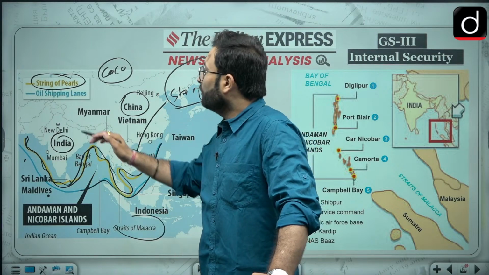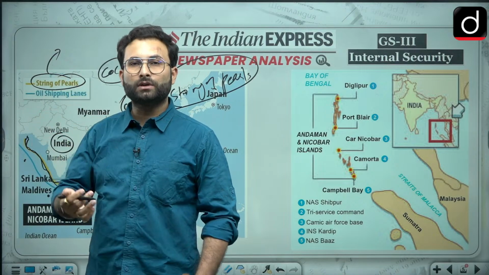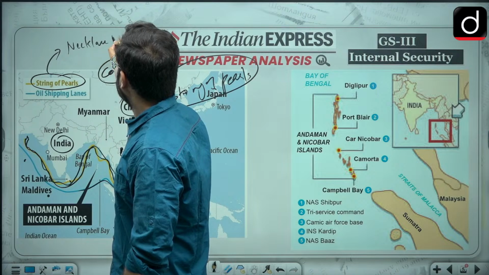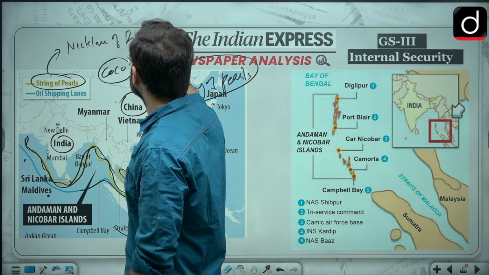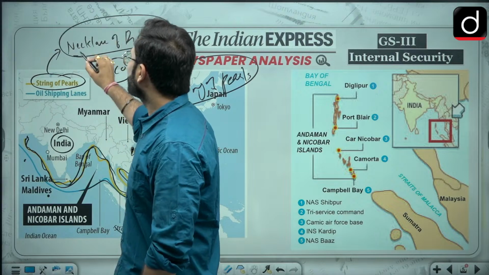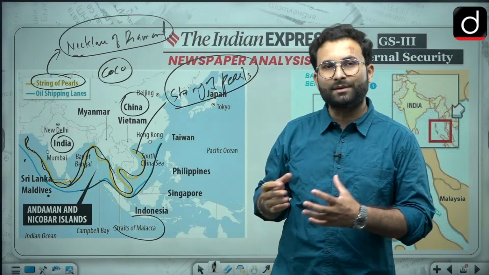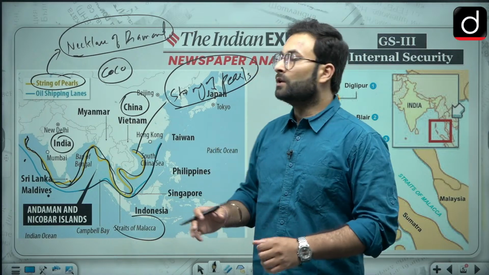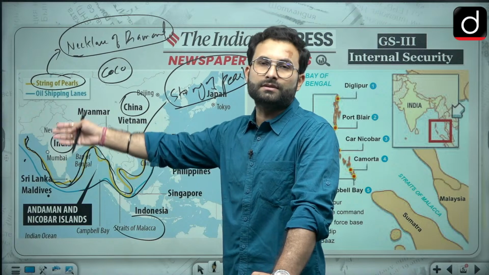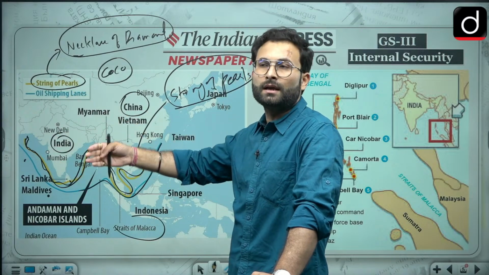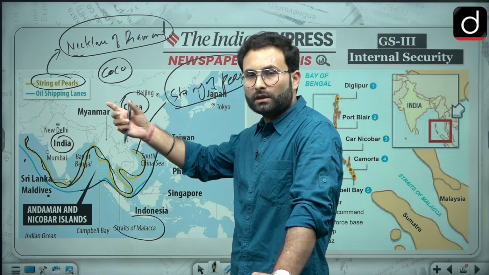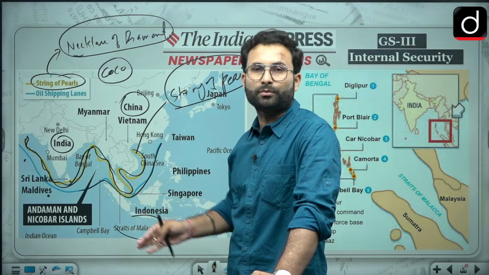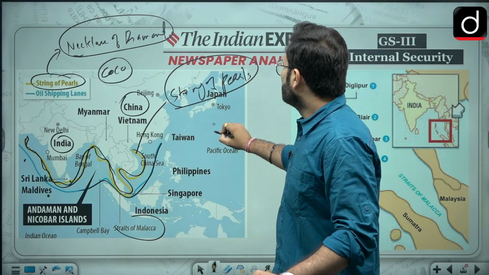Okay, now what is India's reaction to that? We have the necklace of diamonds. Okay, this necklace of diamonds, what we are trying to do is we are also trying to go with the like-minded countries, and we are also trying to get access to their strategic locations. Okay, so like Myanmar, then there is Maldives, then you know that there is this Assumption Island. Okay, and then we have Chabahar port. All these areas we are trying to get some access over there, so that we can also counter this string of pearls. Other than that, there is this double hook policy as well.